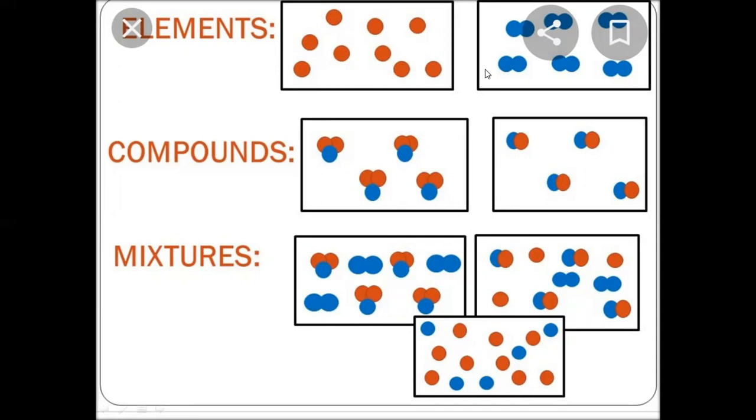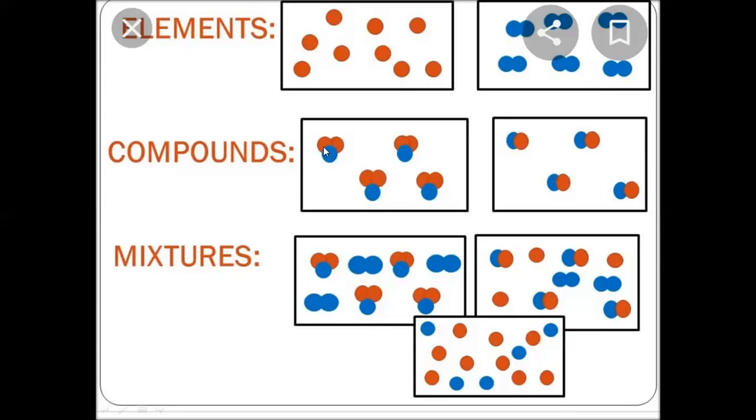Now if similar balls or similar atoms combine together and then they form a molecule, it is called an element. This may be H2 or O2 or N2, but as they are made up of similar atoms, again they are elements. In this case, you can see there are two similar balls and one different ball. That may be water, because two hydrogen atoms are the same and oxygen is different.